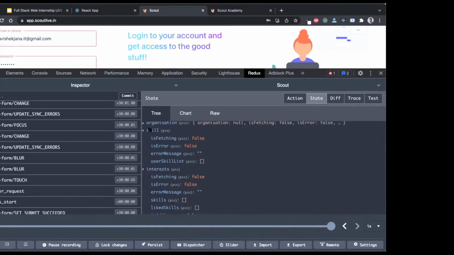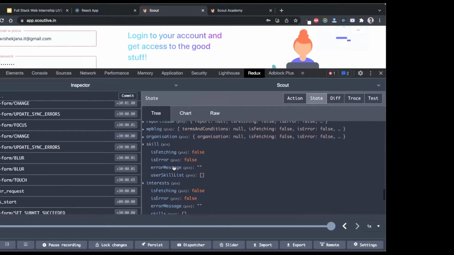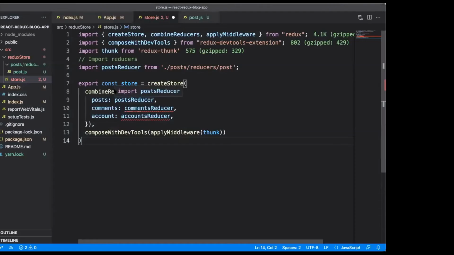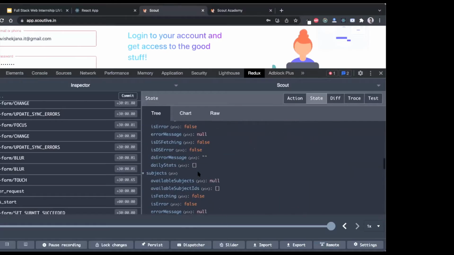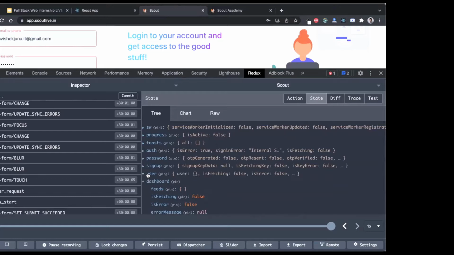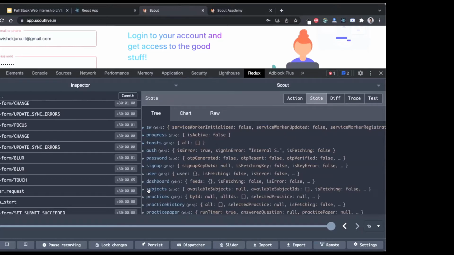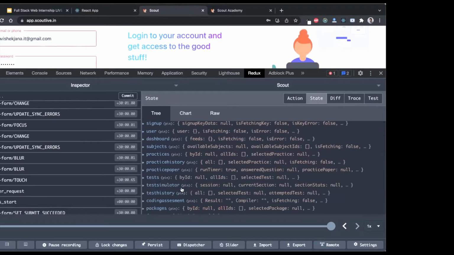Every reducer has some certain attributes. This is something which is called the initial state for every reducer. That means whenever a reducer gets created, we have to define one initial state, meaning the initial values for the attributes of the reducer. And using this combineReducers method, we are binding all of these reducers together and making them available to our global application store.